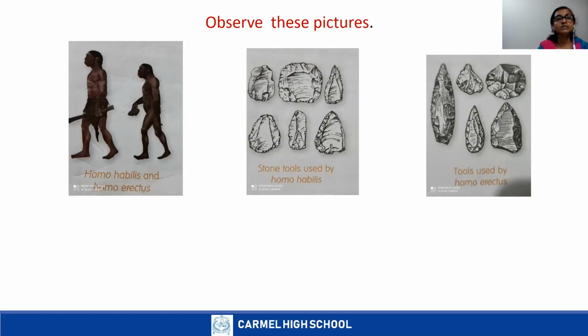As the climate became much colder, or we can say there was constant change in climate, or in the environment. This is the major reason for this development. So as the climate changed, it became much colder, and most of our ancestors could not survive.